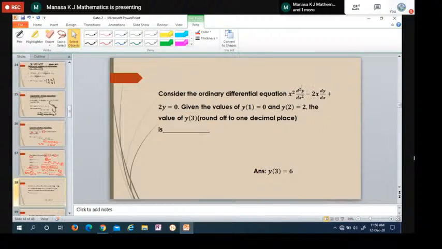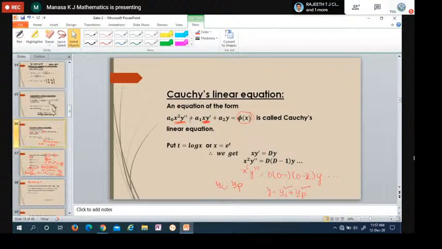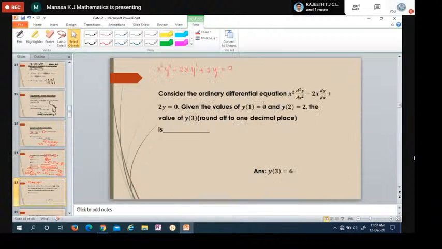You observe, first you have to check which equation is given. So the equation is x square into, I can write d square y by dx square as y double dash, minus 2x into y dash plus 2y is equal to 0. Okay, you see this is nothing but Cauchy's Legendre's equation. See, we have y double dash with x square, y dash with x. So this is nothing but Cauchy's equation.